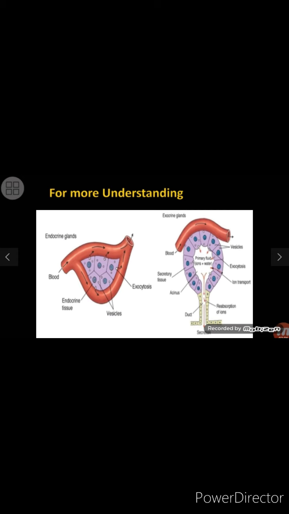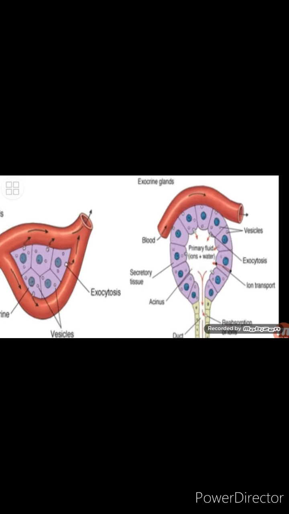For your better understanding, firstly, there is the endocrine gland in which the secretions are directly poured into the bloodstream, and then this blood carries those substances, or secretions, or hormones to the target tissue where they generate the response. In the second diagram, there are the exocrine glands. Exocrine means that they have ducts and they need ducts to secrete their secretions. You can see.